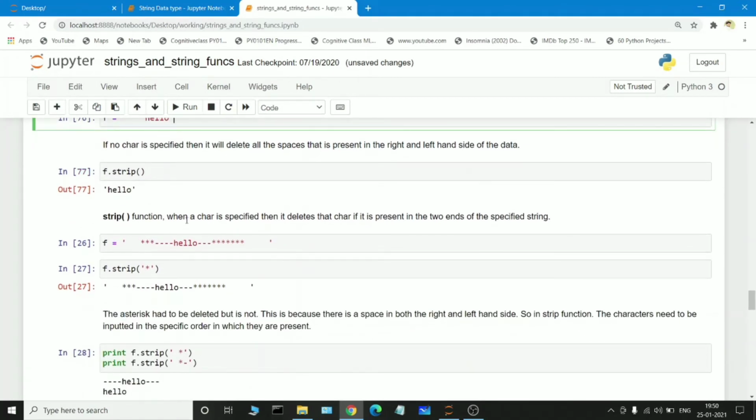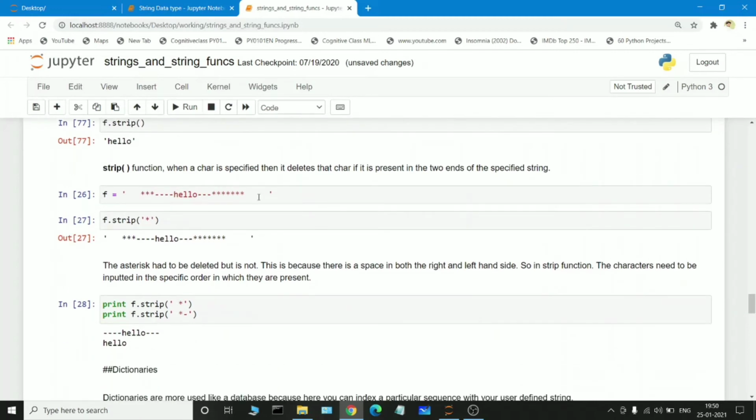For example, when a character is specified, the strip function deletes the character if it is present at the two ends of the specified string. I am passing a string here, but along with the string I am also passing some symbols. If I execute this cell and pass the strip function, it is not deleting this space. Why?